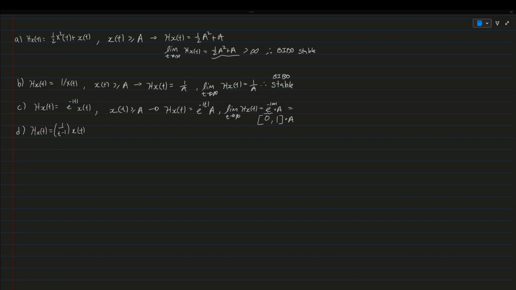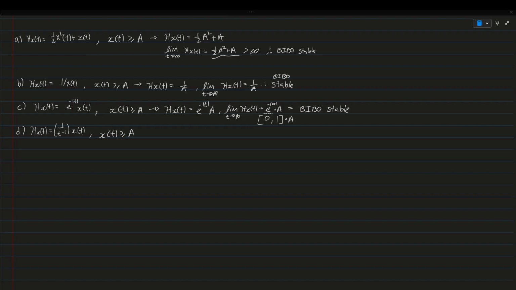So BIBO stable. Okay. Usually, you do need to interpret all the values of t. In this case, we know that in the exponent, whenever it's 0 or whenever it's infinity, usually something happens, and that's why my method is to always take the limit as t approaches infinity. It's not a conventional method. You should check for all values of t, but usually checking infinity and 0 tells you a lot about the behavior of the function.